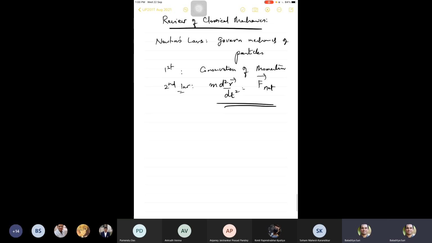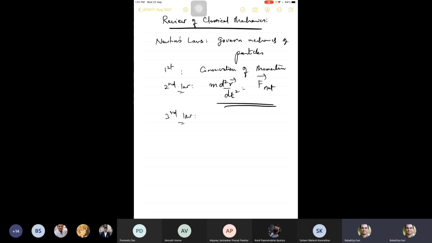And of course, you have the third law, which in very popular terms is usually termed as every action has an equal and opposite reaction. Or if you consider two bodies, then the force exerted by one body on the other is equal and opposite to the force exerted by the other body on this one. That is the statement of the third law.